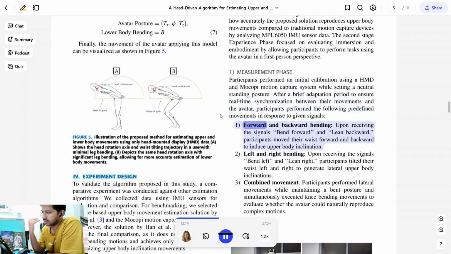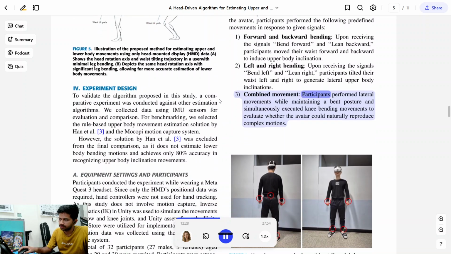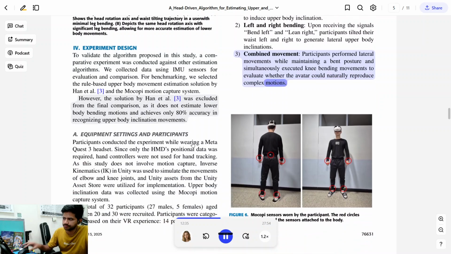1. Forward and backward bending. Upon receiving the signals, bend forward and lean backward. Participants moved their waist forward and backward to induce upper body inclination. 2. Left and right bending. Upon receiving the signals, bend left and lean right. Participants tilted their waist left and right to generate lateral upper body inclinations. 3. Combined movement. Participants performed lateral movements while maintaining a bent posture and simultaneously executed knee bending movements to evaluate whether the avatar could naturally reproduce complex motions.